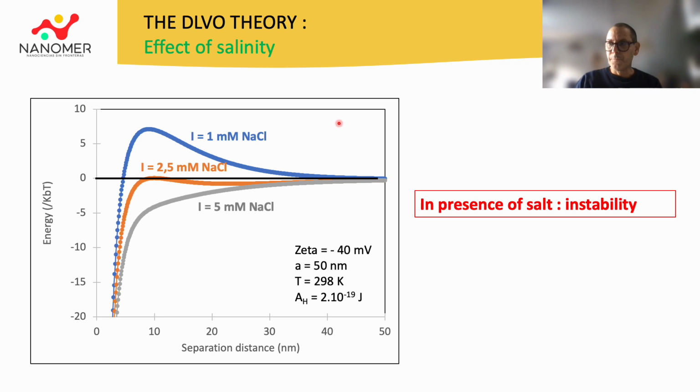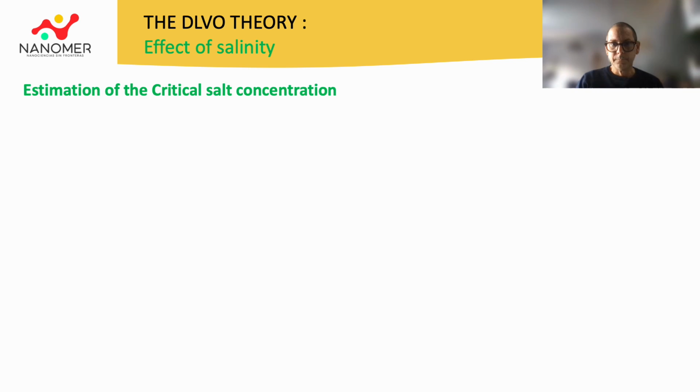As in the case of the zeta potential variation, an increase in salinity therefore leads to a significant decrease in the potential barrier in the total DLVO curve. The system therefore becomes less stable under normal conditions. So the addition of salt provokes a destabilization of the colloidal system. So it's important to define the maximum salt concentration acceptable for the system.